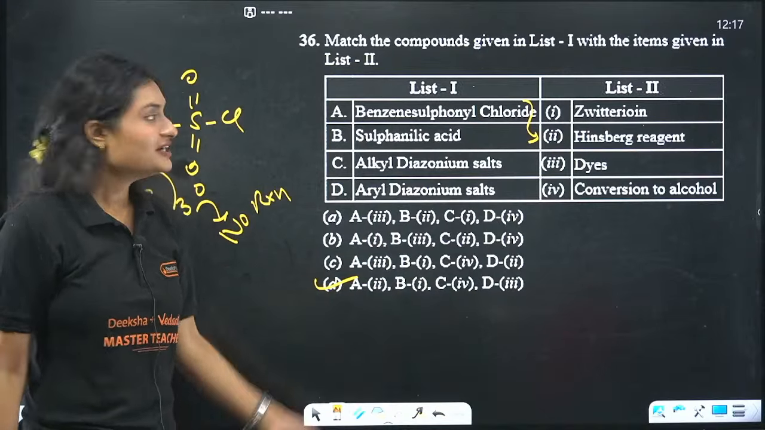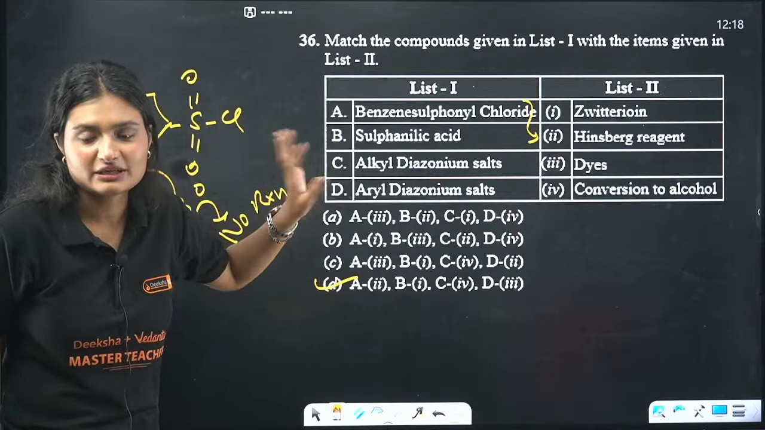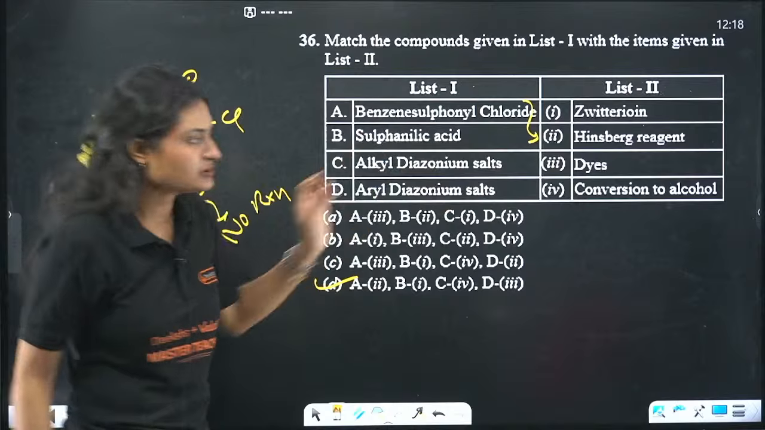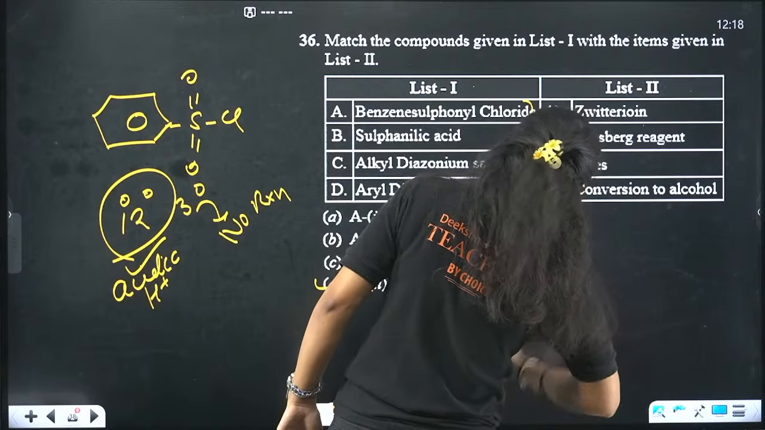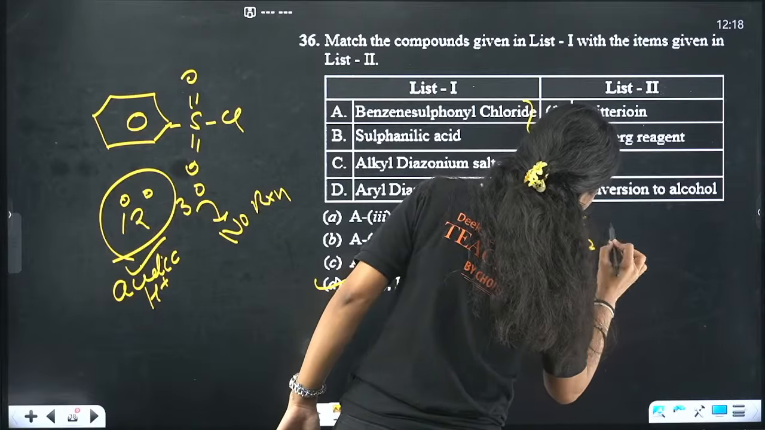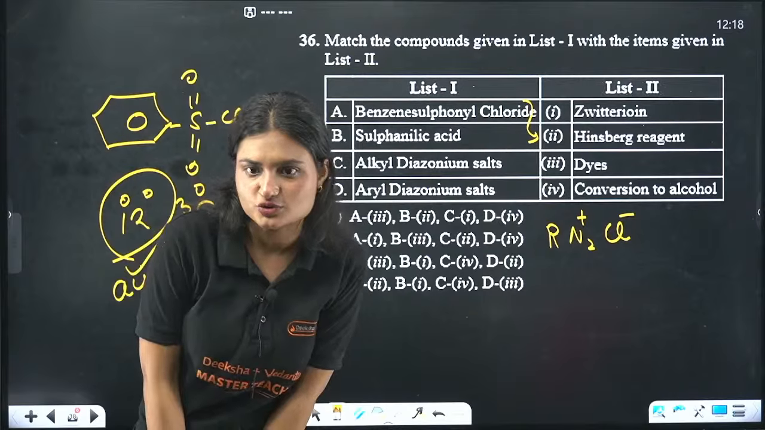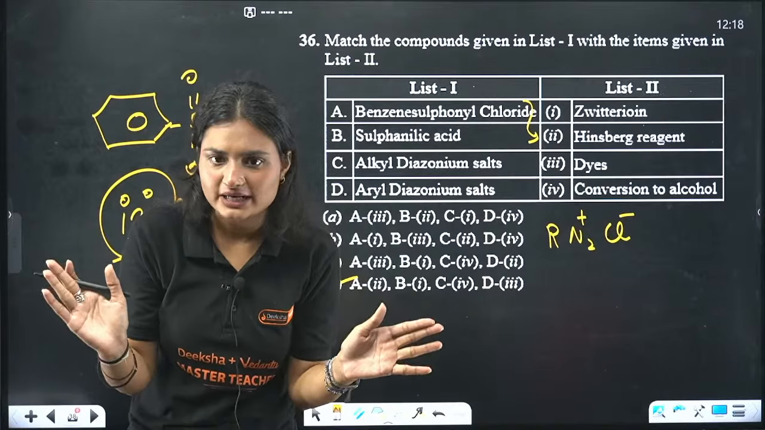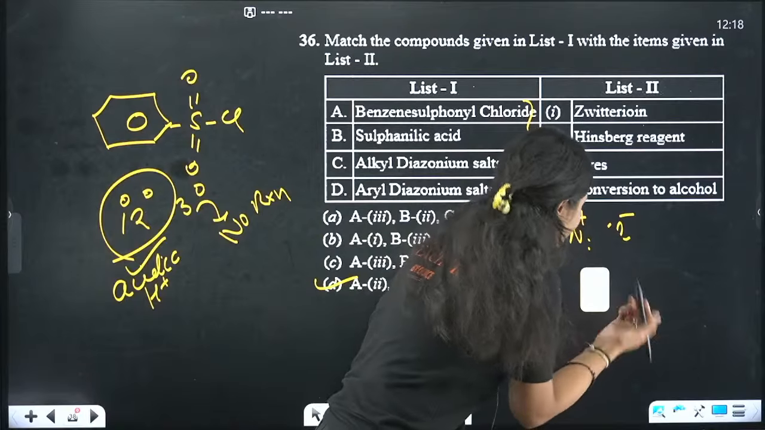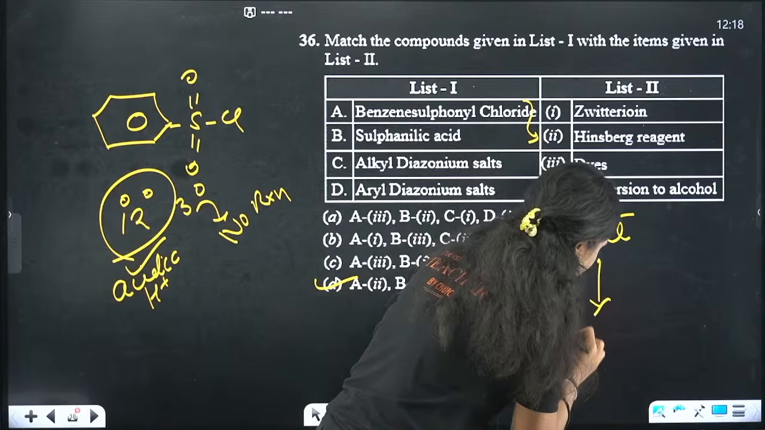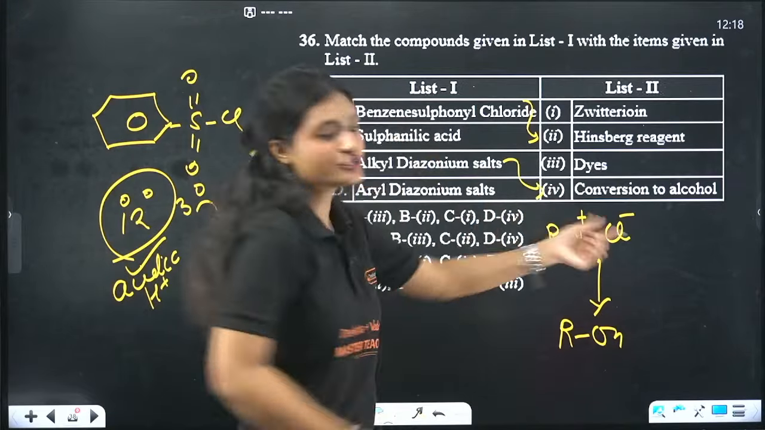Only D. Now, sulfanic acid, I don't know about sulfanic acid yet, but I know my alkyl diazonium salts. This is alkyl diazonium salt, RN2 positive, Cl negative. They are highly unstable, so they decompose. As soon as they are formed, they decompose into alcohol. So I know this also: conversion to alcohols.